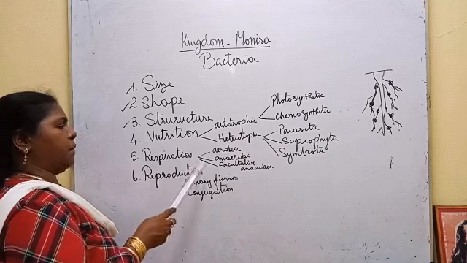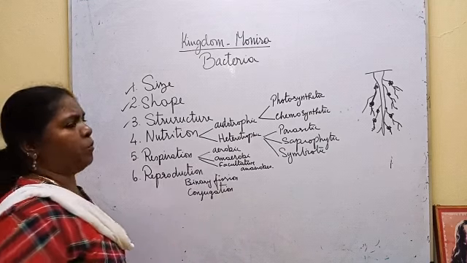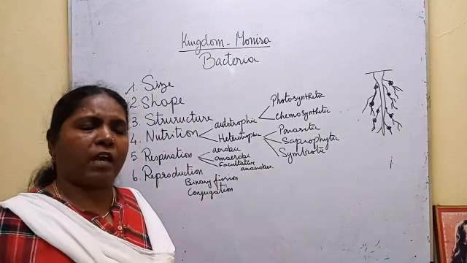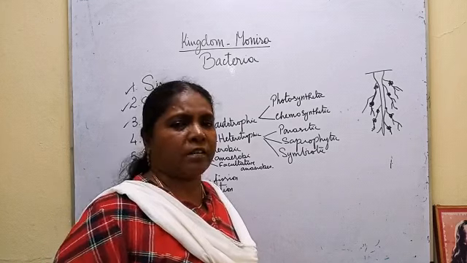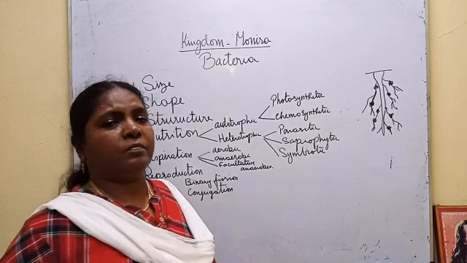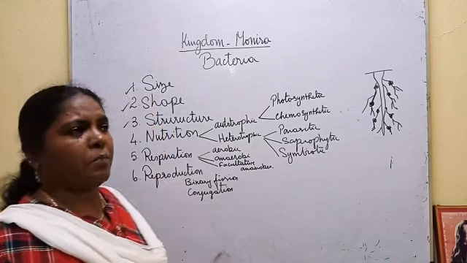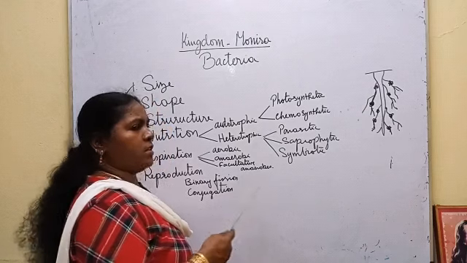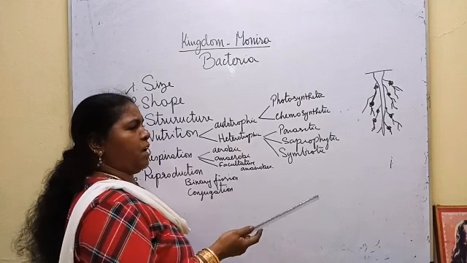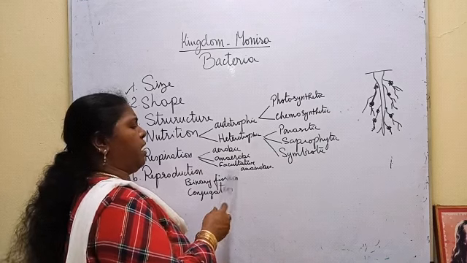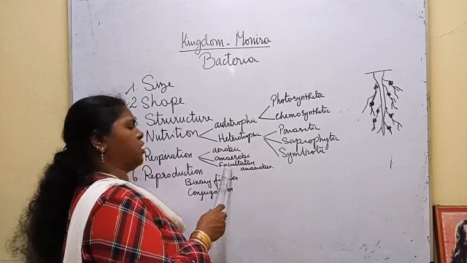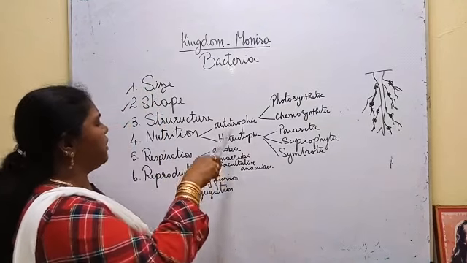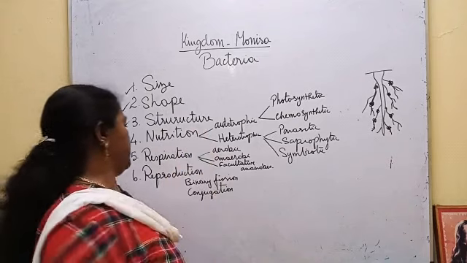Bacteria have two types of respiration, aerobic and anaerobic. The bacteria which can survive in the presence of oxygen are aerobic bacteria. The bacteria which can survive in the absence of oxygen are anaerobic bacteria. And some bacteria act as aerobic whenever oxygen is there, and whenever oxygen is absent or very less, they become anaerobic. Such bacteria are said to be facultative anaerobes. So these are the three types of respiration seen in bacteria.